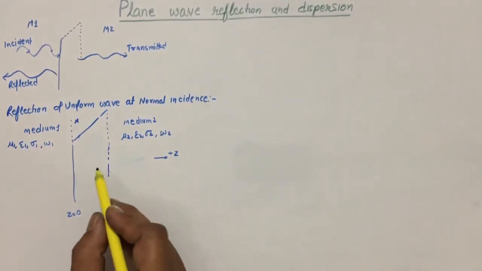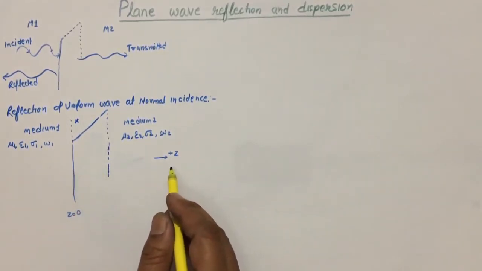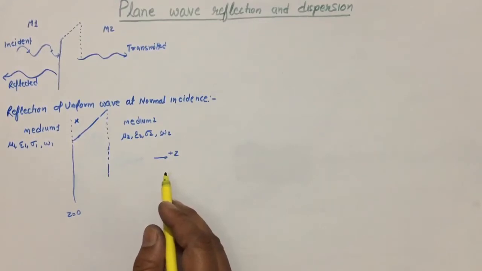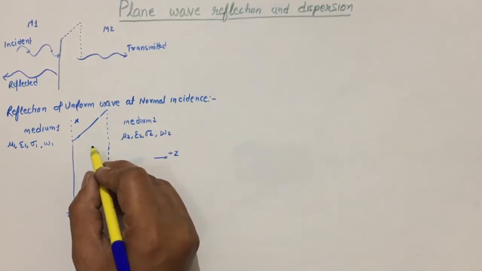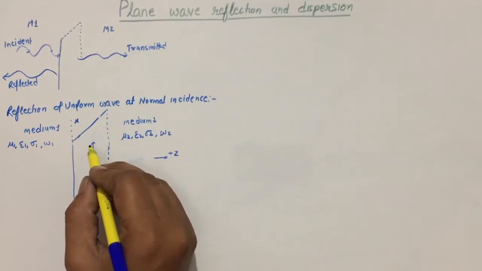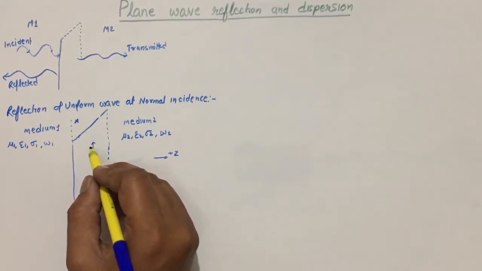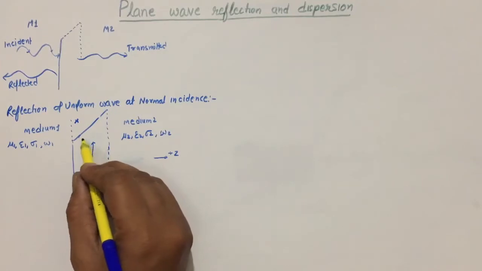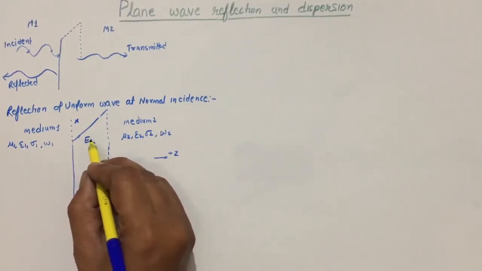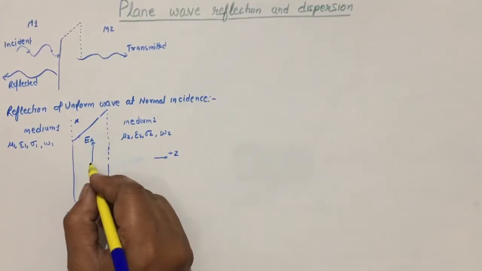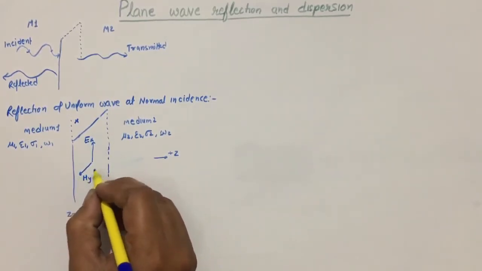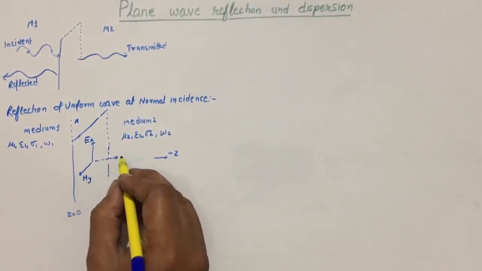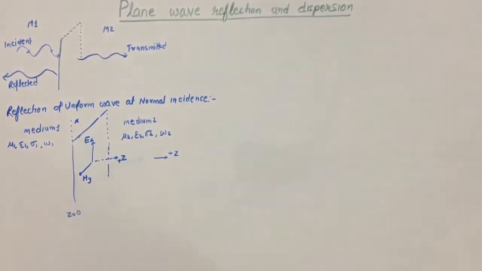Now consider that the wave is propagating in the z direction, then the electric field and magnetic field components will be orthogonal to that, and the next assumption we can make is that the E component is in the direction of x. It can be in the direction of x or y, we can assume either of these two. Here we are assuming that it is in the direction of x. So H will be in the direction of y, and the propagation will be in the direction of z, which we have assumed already.